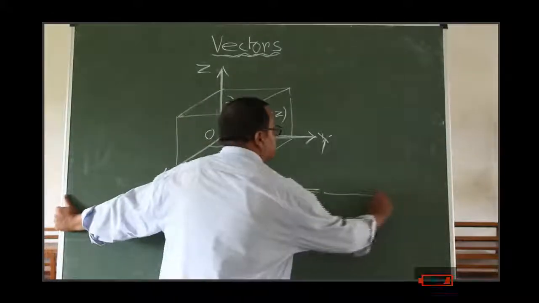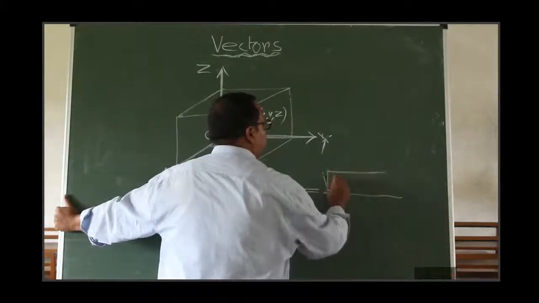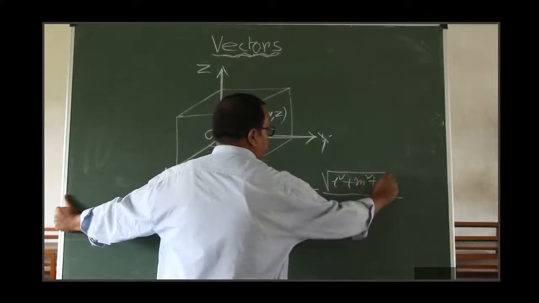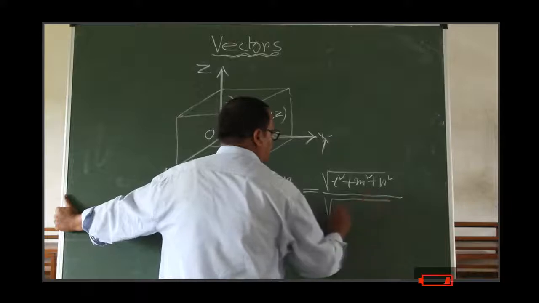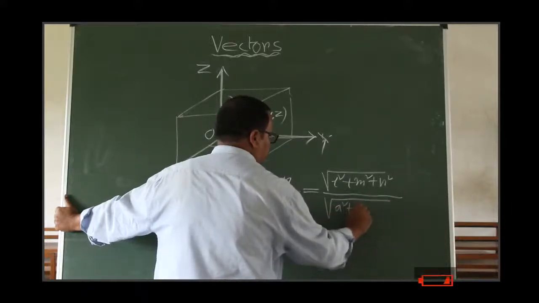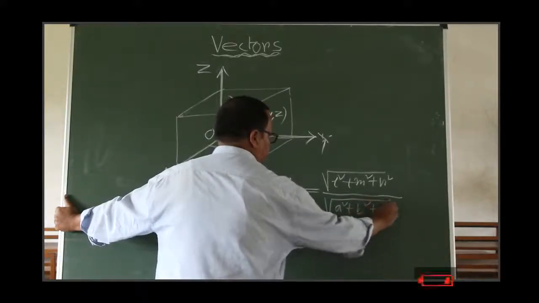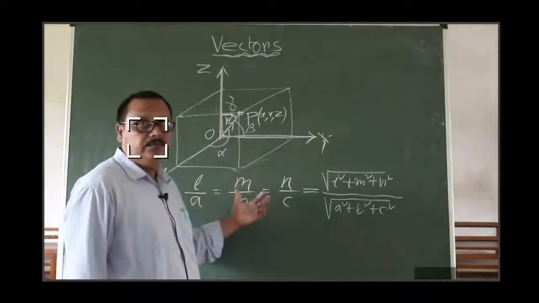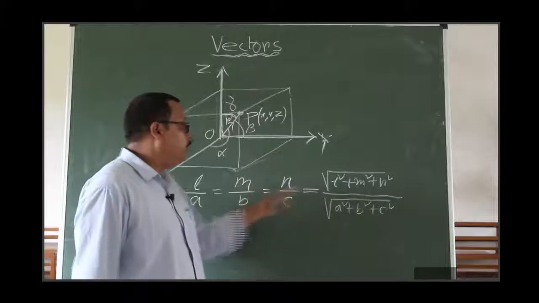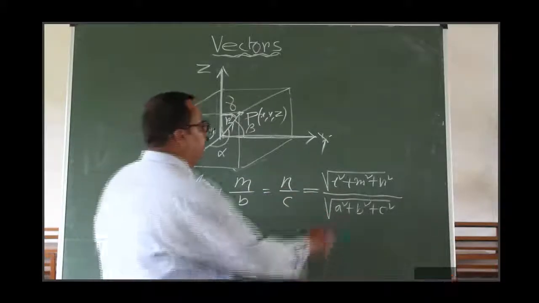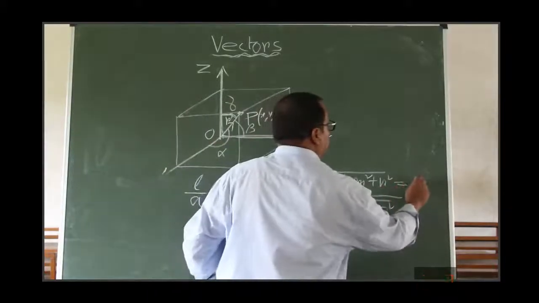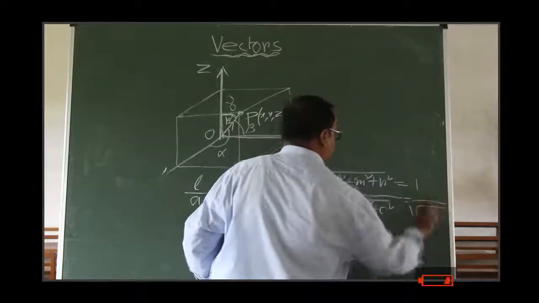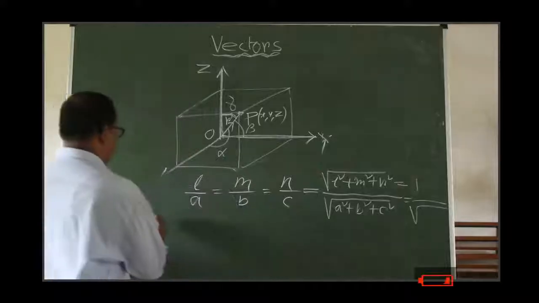You can write this as root over of L square plus M square plus N square. Do you know how? Already you learned this in class 10, in the ratio and proportion chapter. Already you know, the upper part is what? 1. So what will be L here?